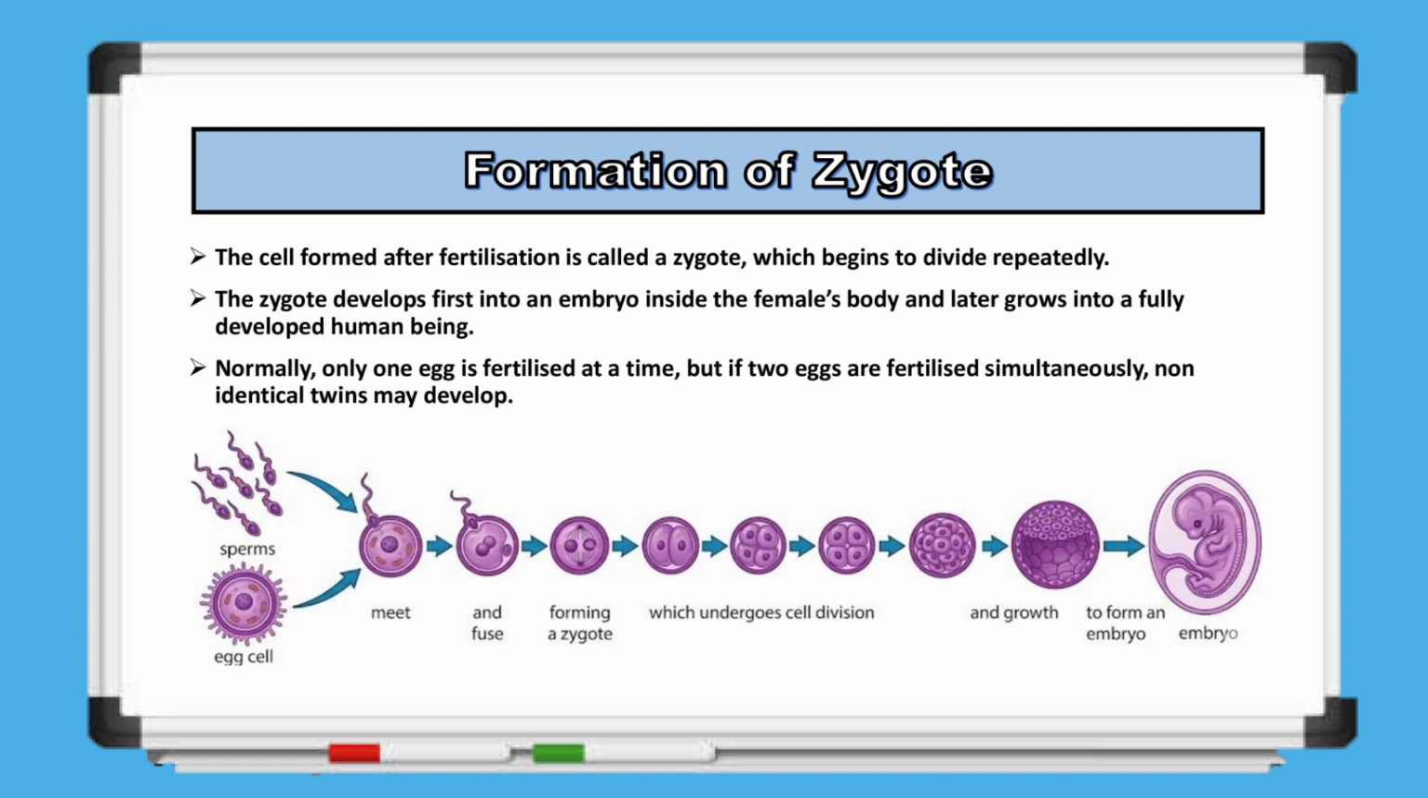This fusion results in the formation of a single cell called the zygote, which is the first stage of a new individual. The zygote then begins to divide repeatedly. It increases from 1 cell to 2, then 4, then 8, and continues multiplying. After many rounds of cell division and growth, this group of cells develops into an embryo, which will later grow and develop into a fully formed human being.